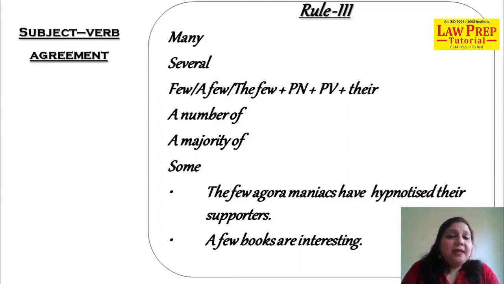Many, several, few, a few, the few, a number of, a majority of, some. These are all adjectives. You have a plural noun added with them, and the verb is also plural. And we use the possessive there.